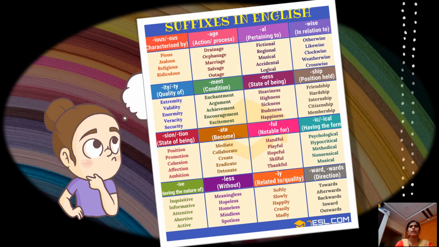And the next one, IVE, which tells having the nature of. Next one, LESS, which means without. And the other one, LY, which tells us related to or the quality. And the last but not the least, WARD or WARDS, which tells us about the direction. So children, these are some of the suffixes in English.